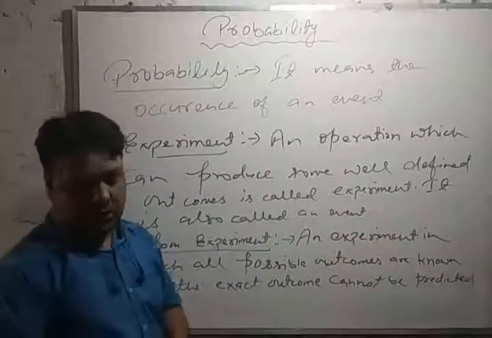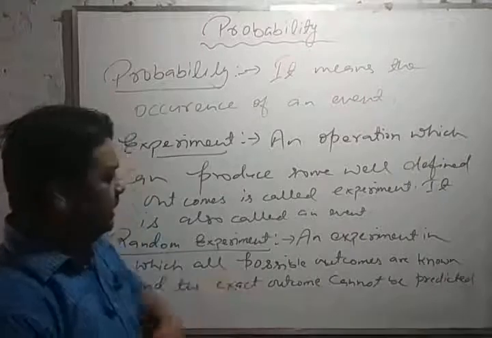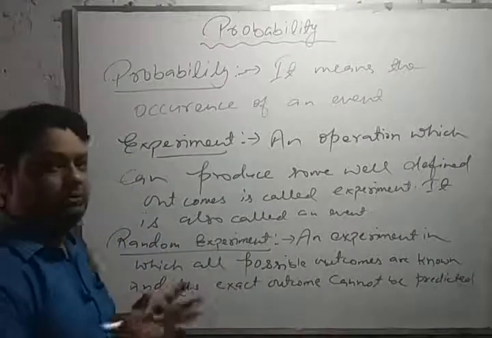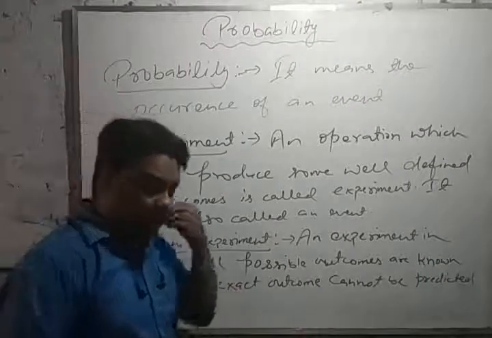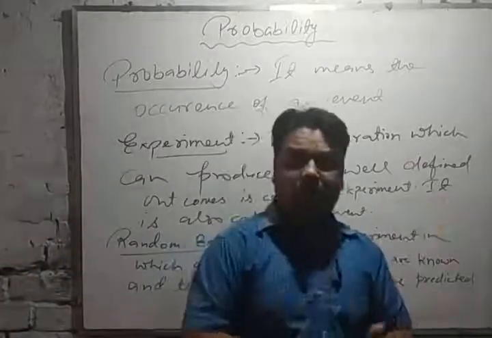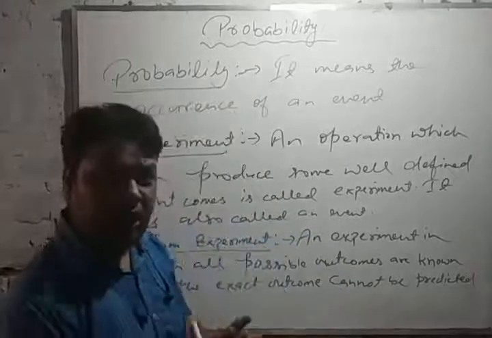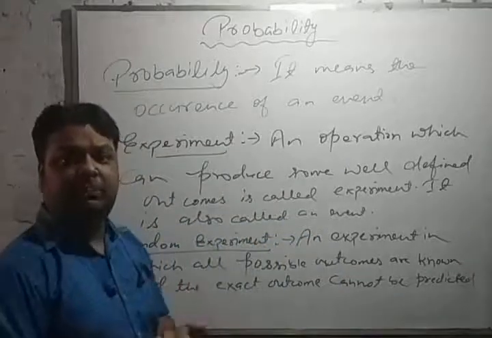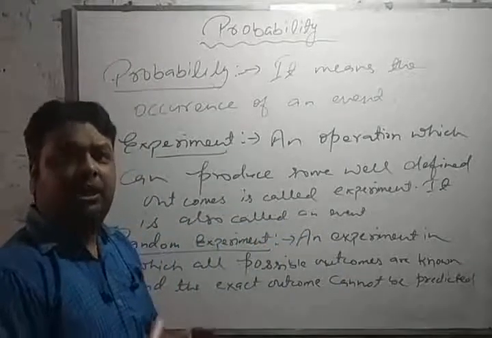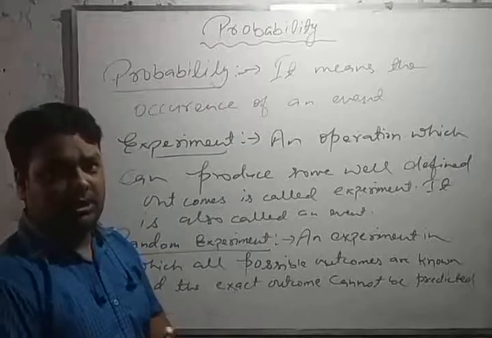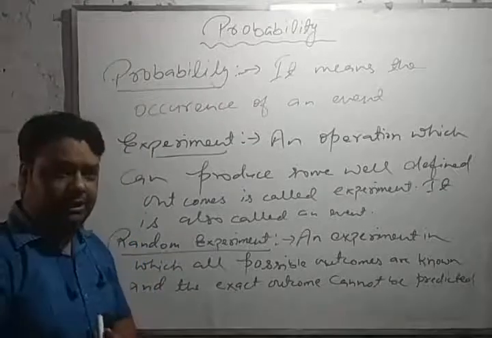So we can say that this is a random experiment. We cannot predict that the chosen ball is a red ball, a blue ball or a green ball. It is only a possibility that it will be red or blue, like this. So it is called a random experiment.